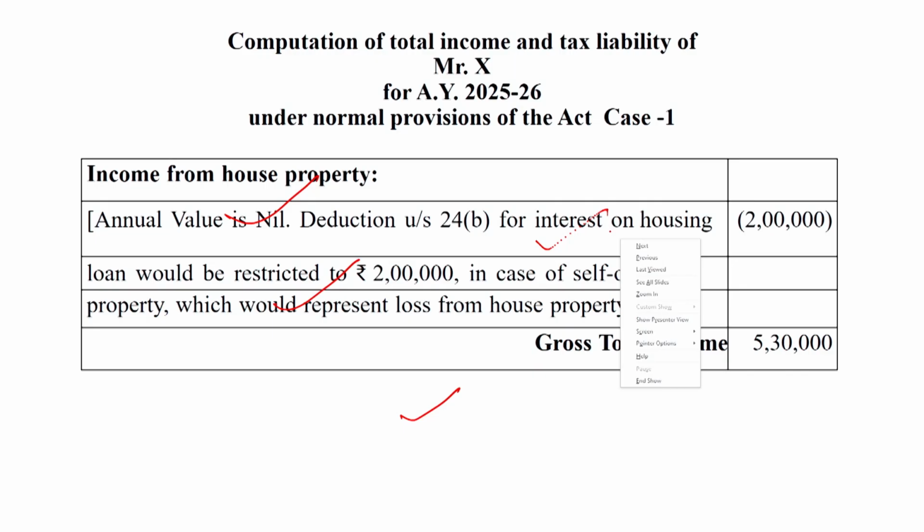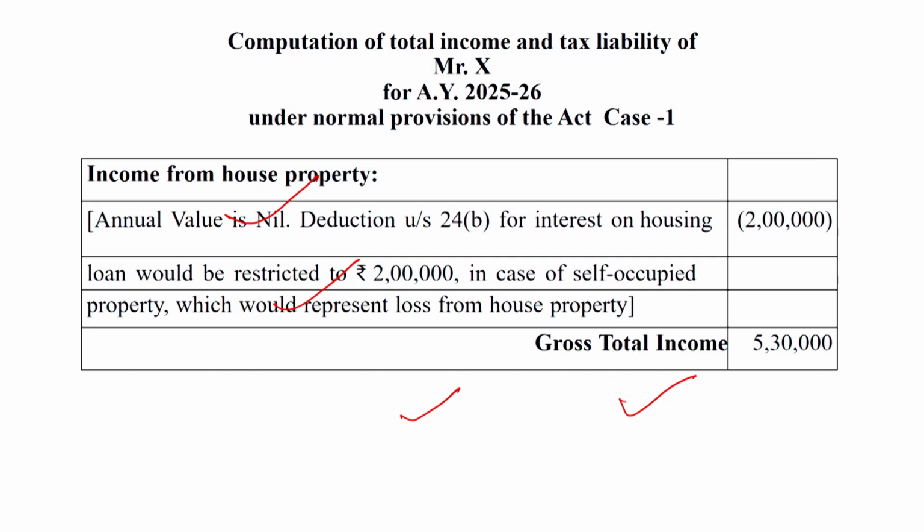So 2 lakh will be called a loss from house property, or income from house property in minus figure. So loss from house property and income from salary are adjusted to each other. Then gross total income will be 5 lakh 30,000.